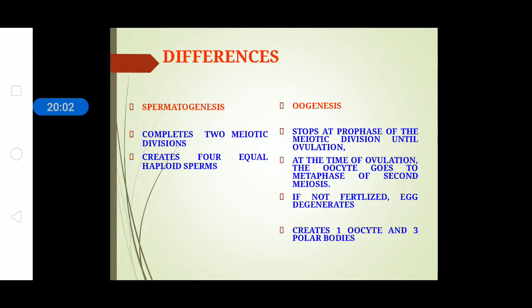The main key points of difference between spermatogenesis and oogenesis are given in tabular form for your better understanding, and I hope with this we end today's class, and I have been able to clear your doubts on the spermatogenesis and oogenesis processes.